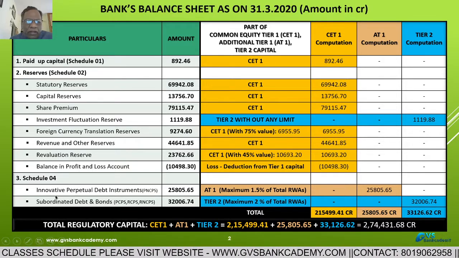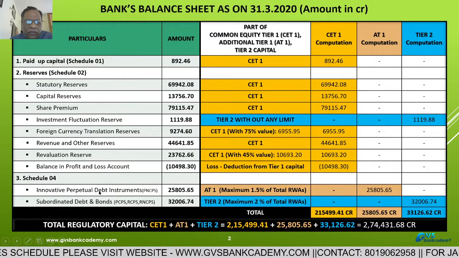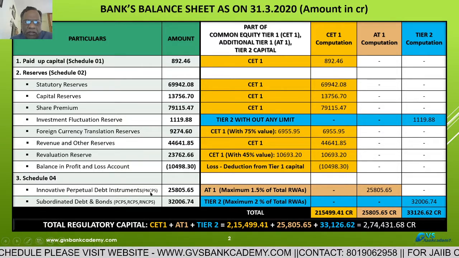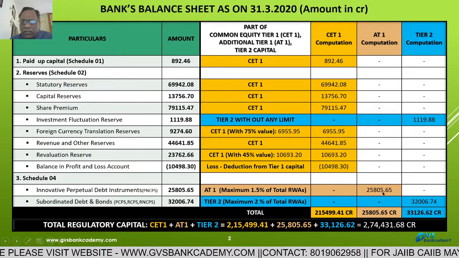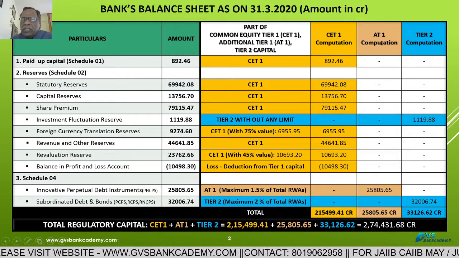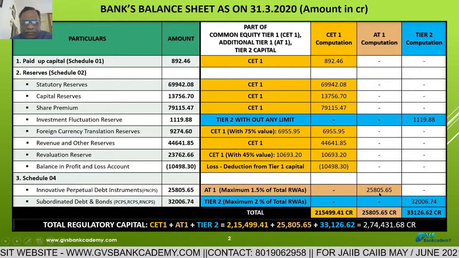So then innovative perpetual debt instruments. Innovative perpetual debt instrument, that is perpetual non-cumulative preference shares, that is 25,805.65 crores we have taken as part of tier 1 capital. Additional tier 1 capital we have taken.